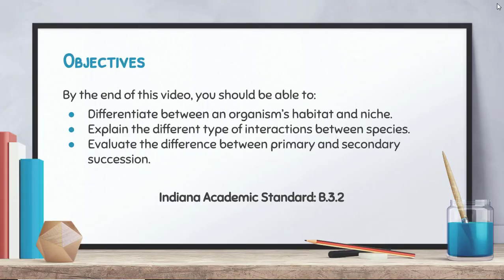Hopefully by the end of this video you should be able to differentiate between an organism's habitat and niche. You should also be able to explain the different types of interactions between different species, as well as evaluate the difference between primary and secondary succession.